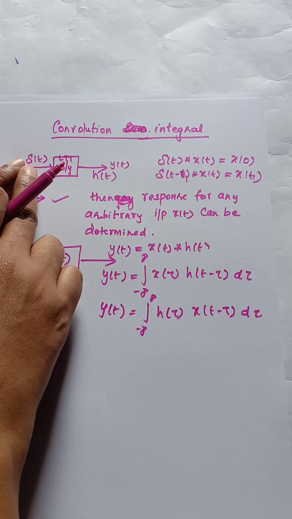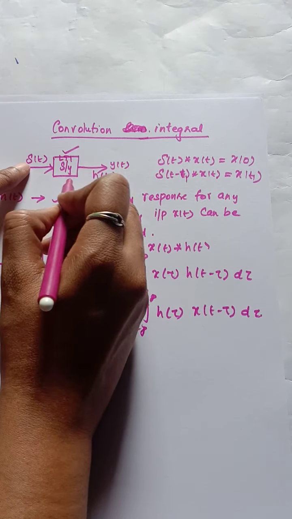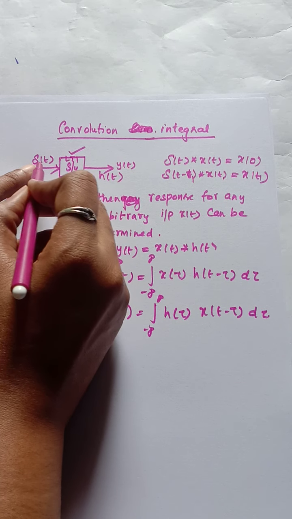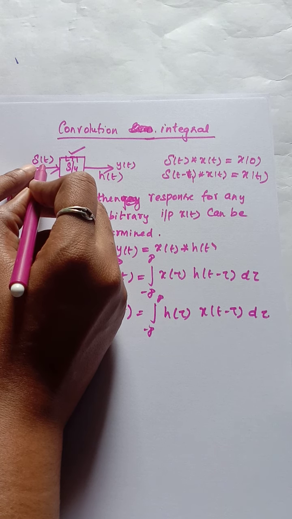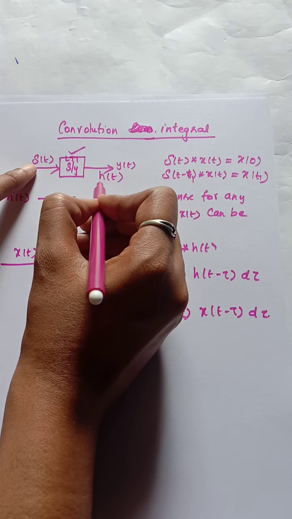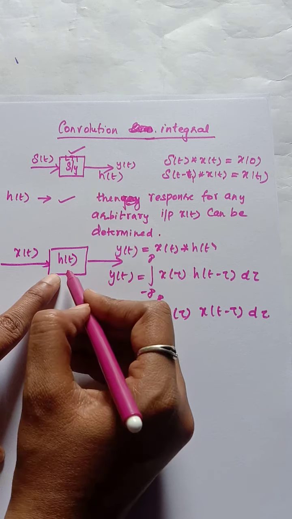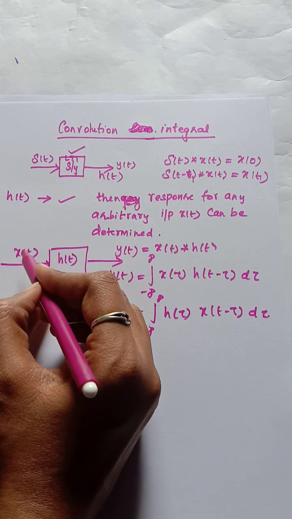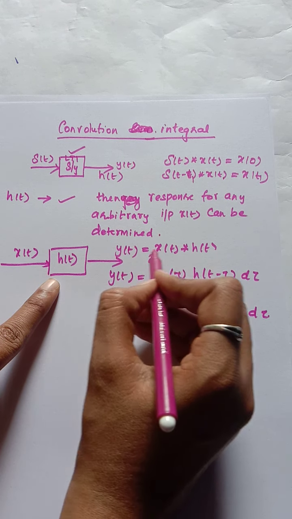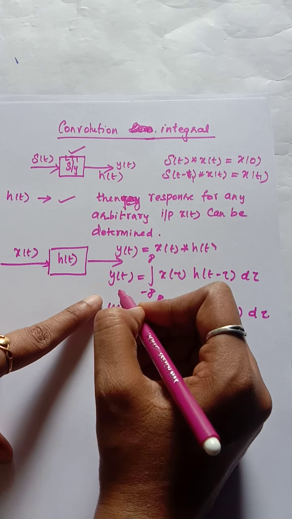So when the impulse response is given, we can find out what the system is going to perform. If you don't know the system characteristics, you give an impulse as input and you can find out the output. That is known as the impulse response of the system, determined by h of t. Now we consider this h of t and give any arbitrary signal x of t and obtain the output. Here the output is determined by x of t convolution h of t.